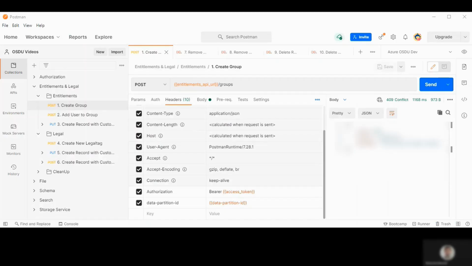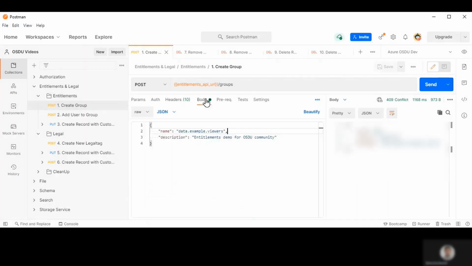Let's switch to the API request demonstration. I'm going to create a data group and assign a member to it. To do it, you will need a proper level of permissions. So if you don't have them, contact your cloud administrator to add you to the required groups. The first request creates the data example viewers group. And you can see that you only have to put the group name and description in the request body. In the body, no data partition and domain are needed since the data partition is specified as a header.